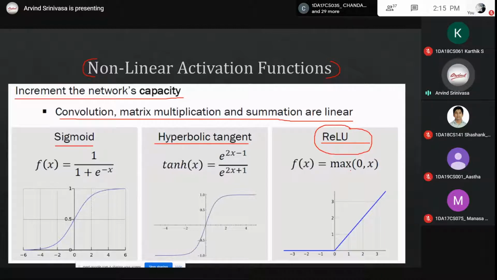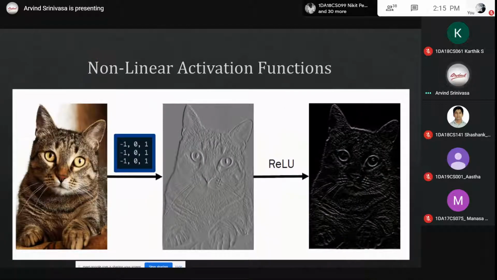What it does is any data which is less than 0 will be set as 0, and any data which is greater than 0 is set as 1. So in our cat image, all the background became black, only the important cat information is highlighted. This is what is meant by feature extraction.